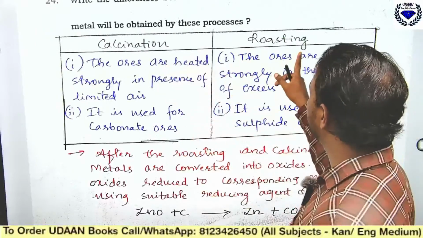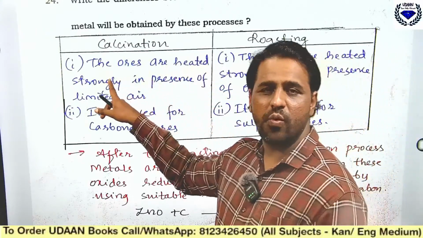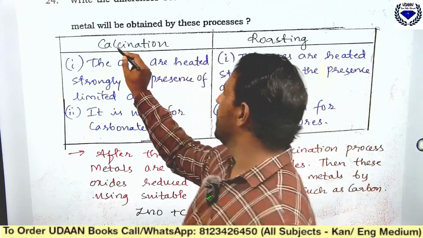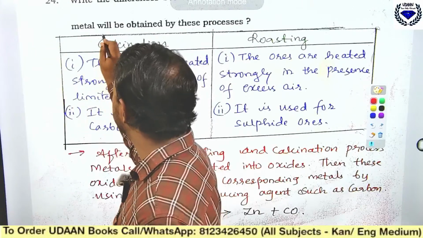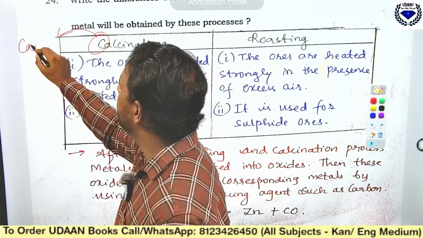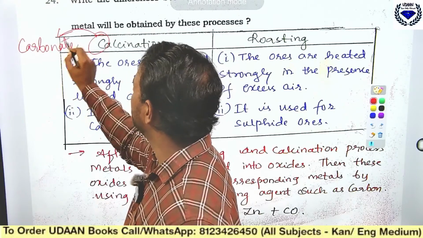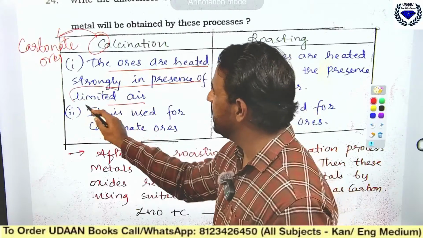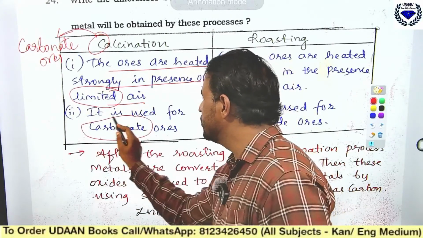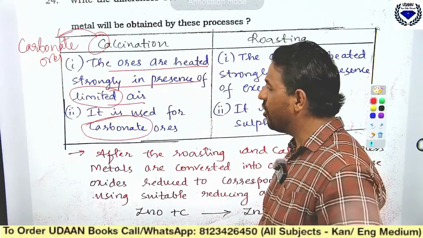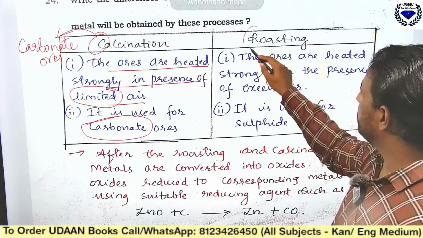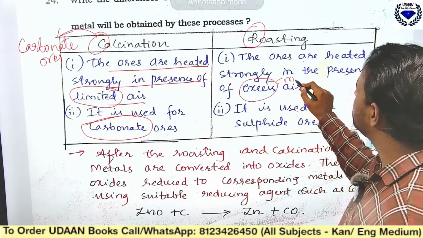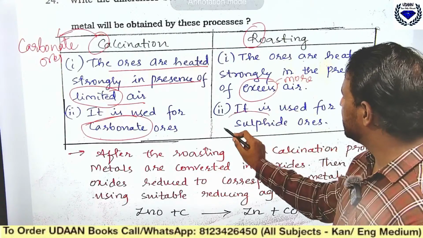Now calcination and roasting. Remember, calcination means what? C for calcination. How to remember this? C for calcination and C for carbonate ores. See, the ores are heated strongly in presence of limited air. Remember here the word limited should come, and it is used especially for carbonate ores. Similarly, roasting means the ores are heated strongly in presence of excess air. Excess means more air, and roasting is done for sulfide ores.